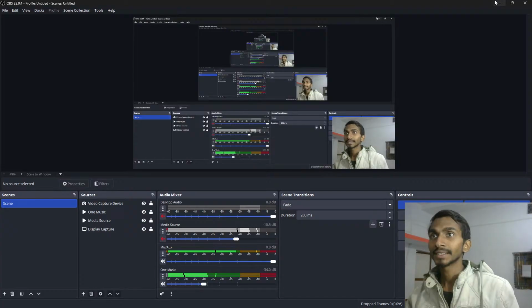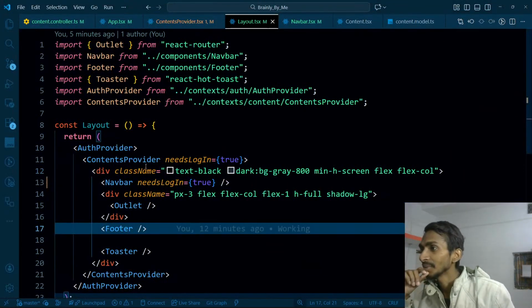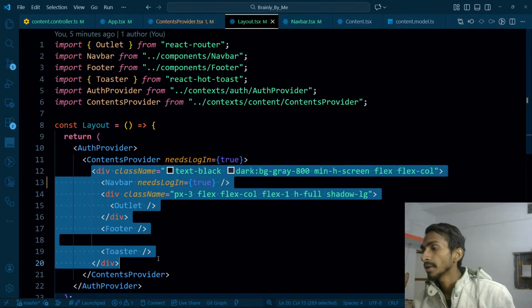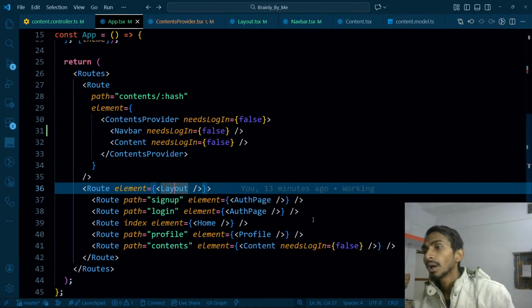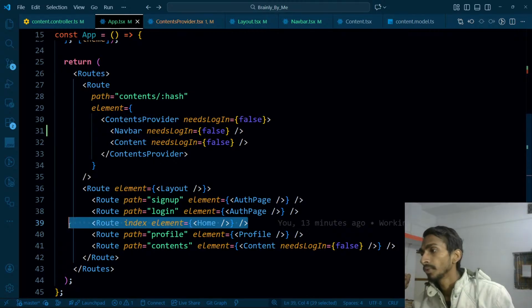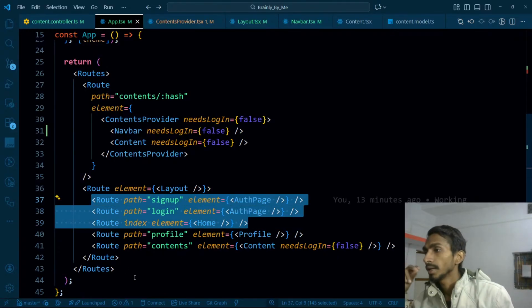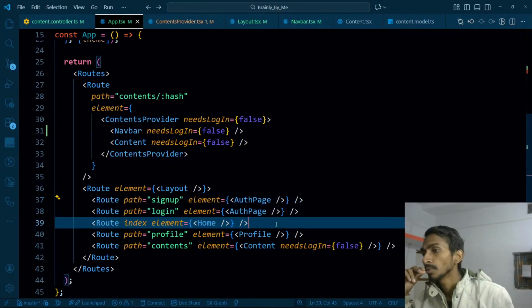So auth provider, content provider, it is wrapping everything, but I want that when it comes to home, at that time auth provider should run, but content provider should not run. So when it comes to these two, in that case I don't want my content provider to run.